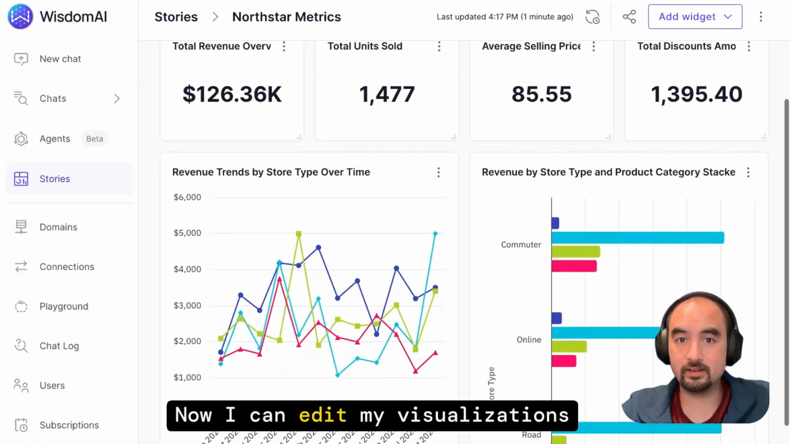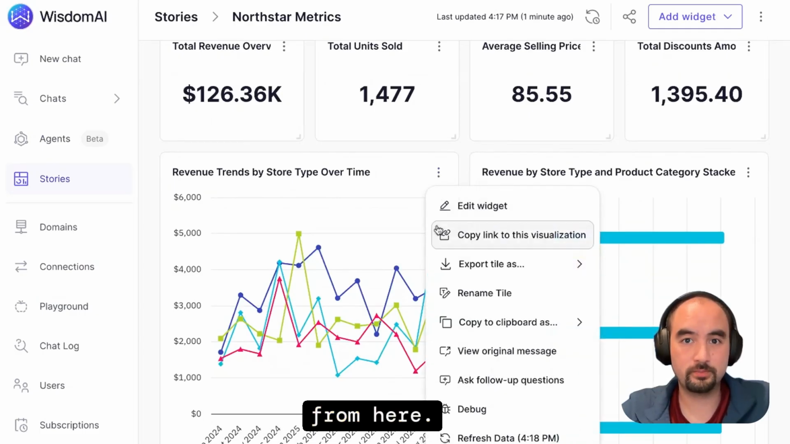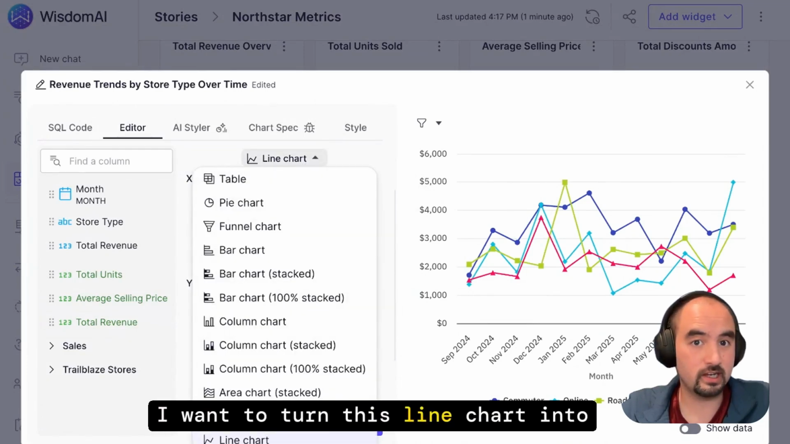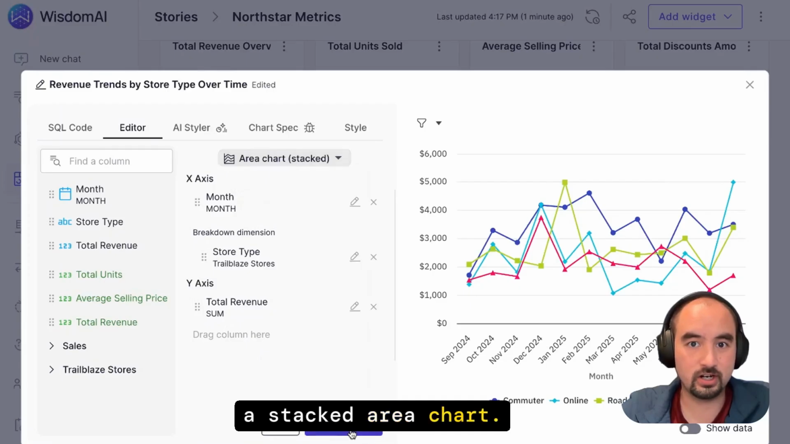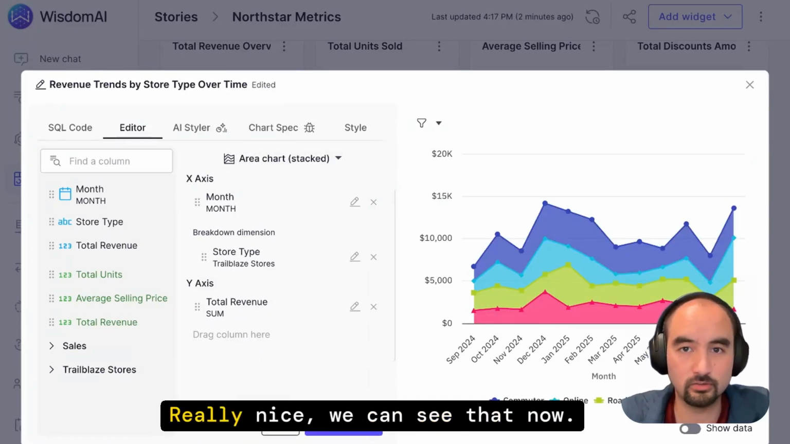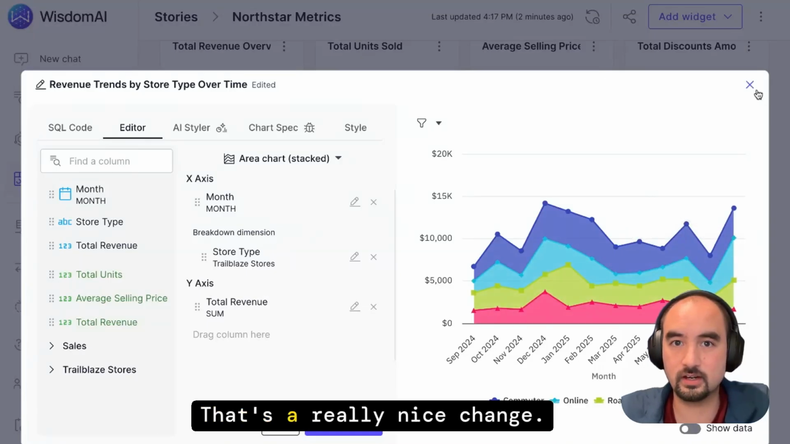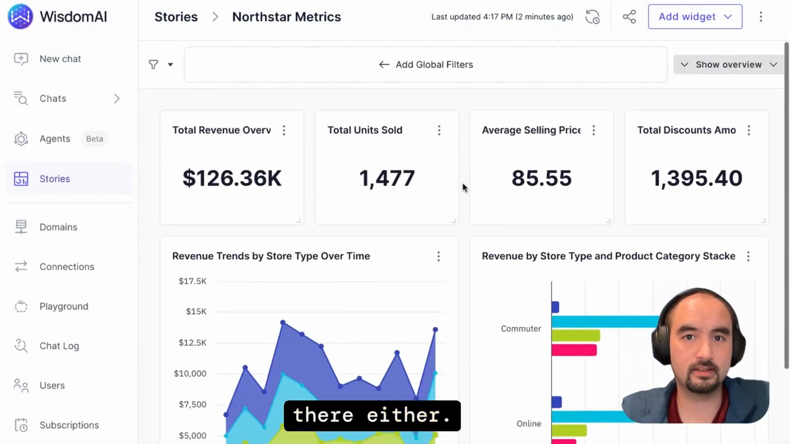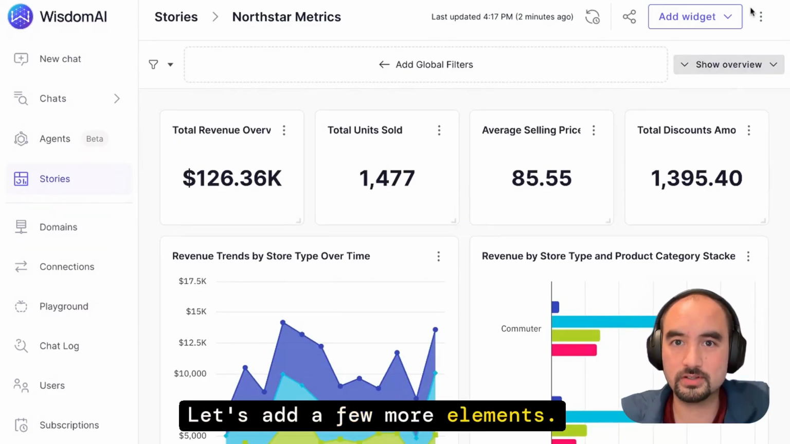Now I can edit my visualizations from here. So if I click Edit, just the same way we saw in the chat, you know what? I want to turn this line chart into a stacked area chart. I think that would represent this data a little bit more clearly. Really nice. We can see that now. That's a really nice change. But you know what? We're not done there either. Let's add a few more elements.